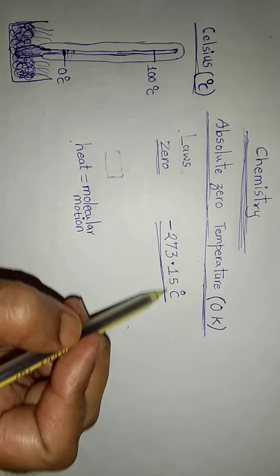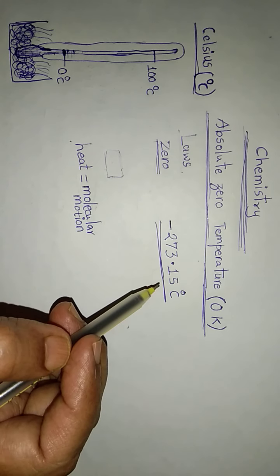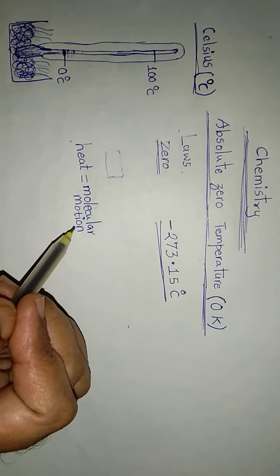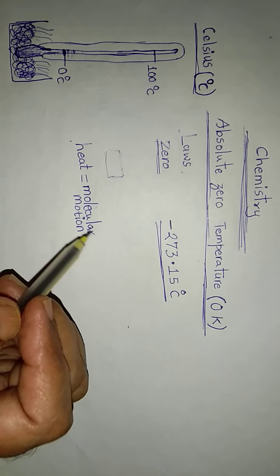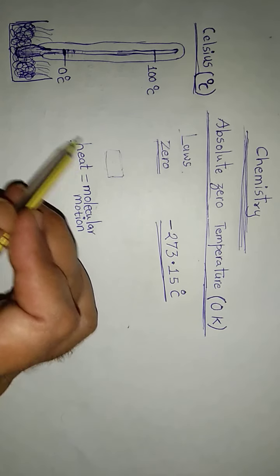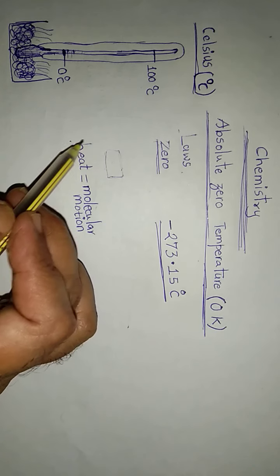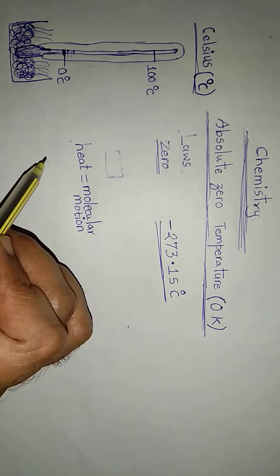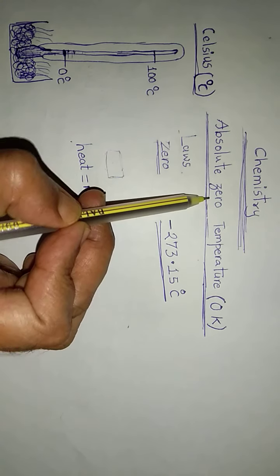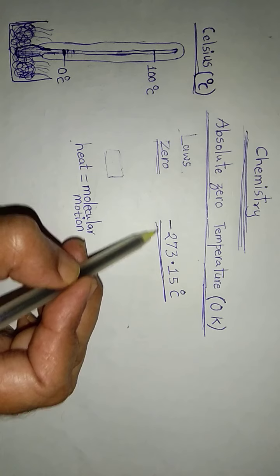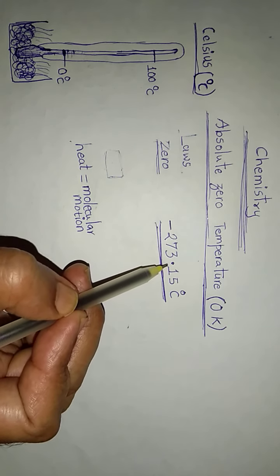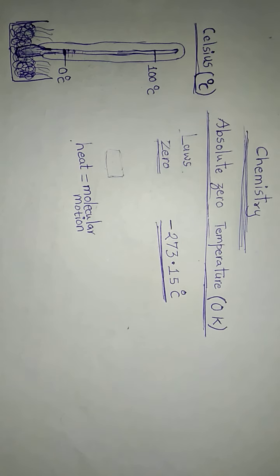At this particular temperature, all types of molecular motion stop, and when there is no molecular motion, there is no heat, and when there is no heat, the temperature is called real zero, actual zero, or absolute zero, and that particular temperature is minus 273.15 degrees Celsius.